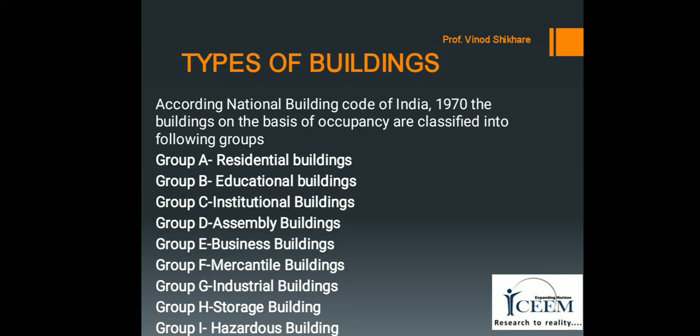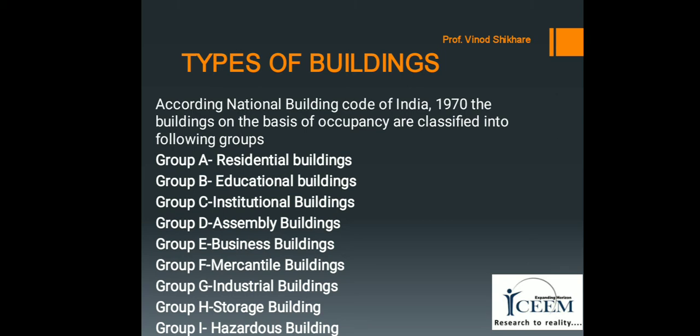Next group is Group F, mercantile buildings. This group includes any building or part of a building which is used for shops, stores, markets, for sale and display of products, either wholesale or retail.